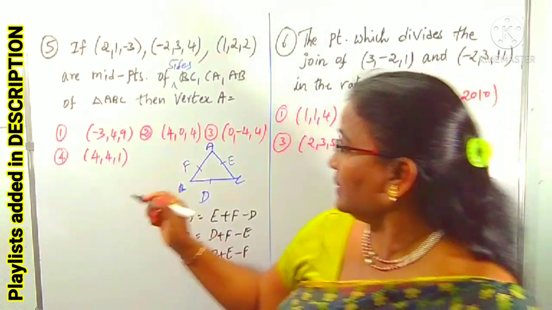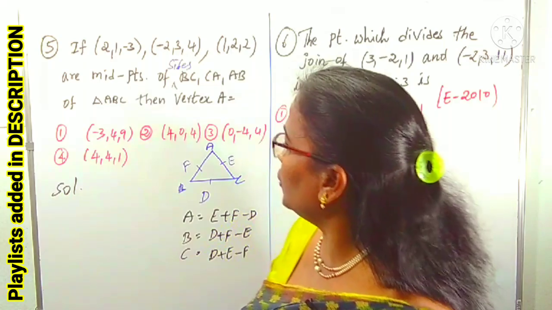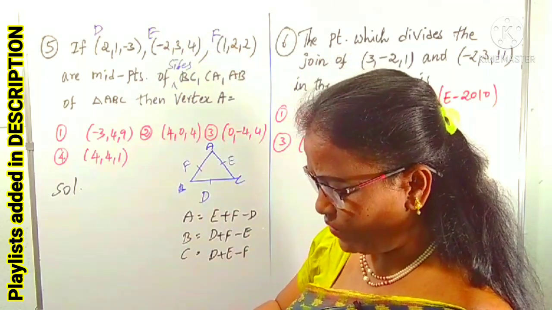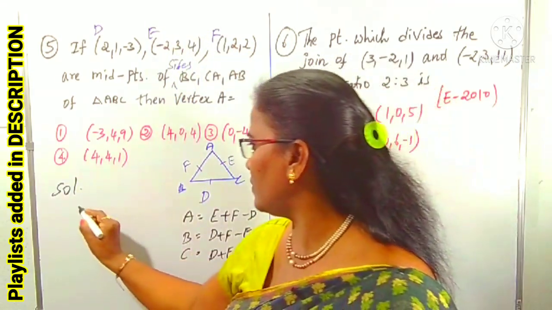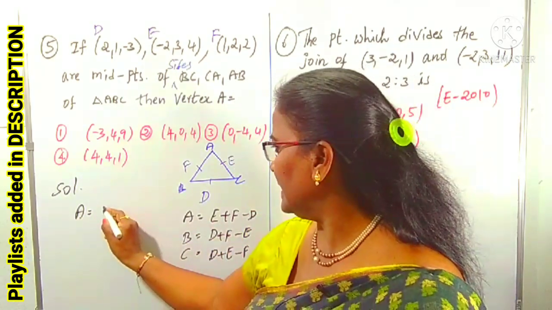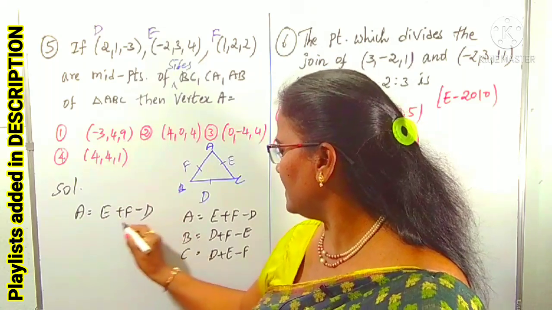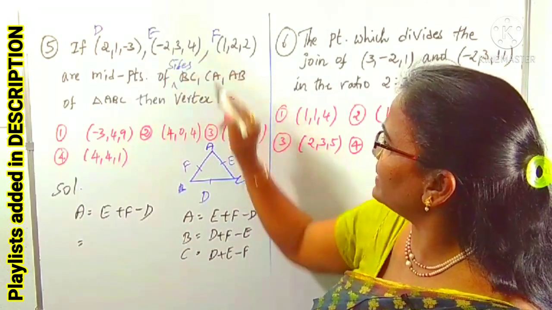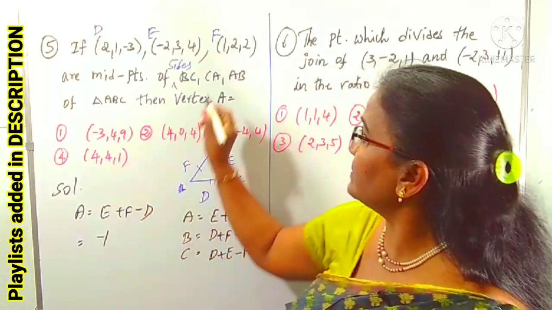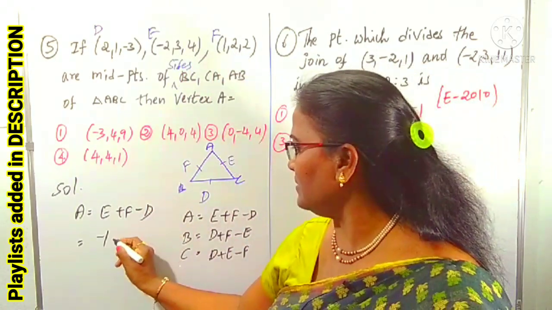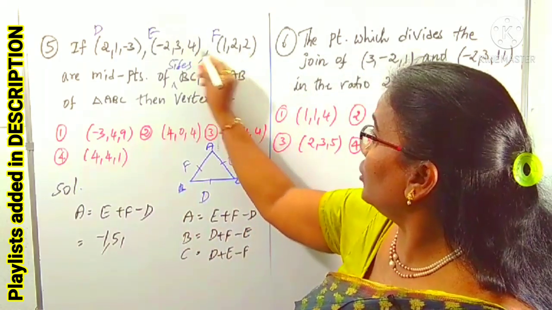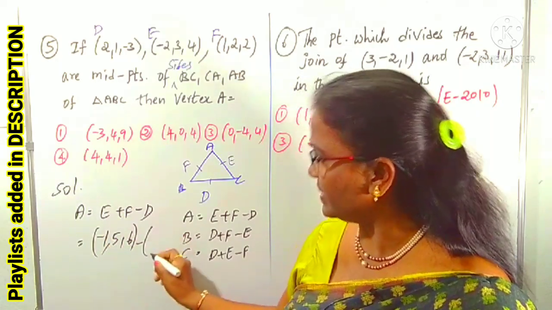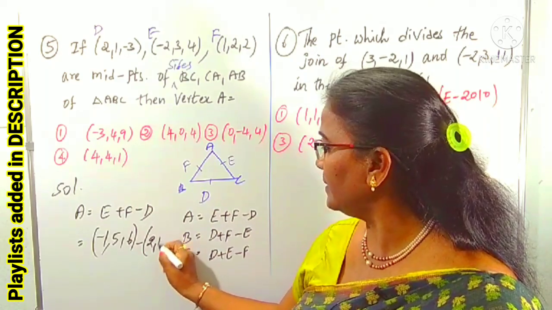According to this, what is given in our question? These are D, E, F, and it is asking for A. A is E plus F minus D. Now adding E and F: minus 2 plus 1 is minus 1, 3 plus 2 is 5, and 4 plus 2 is 6. So E plus F is (minus 1, 5, 6), then minus D. What is D? It is (2, 1, minus 3).